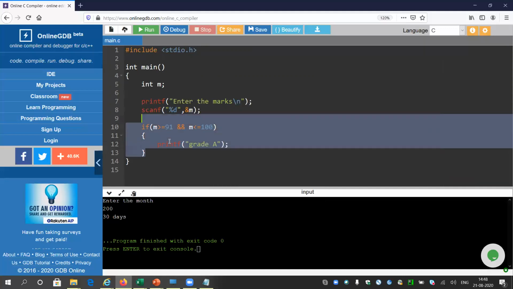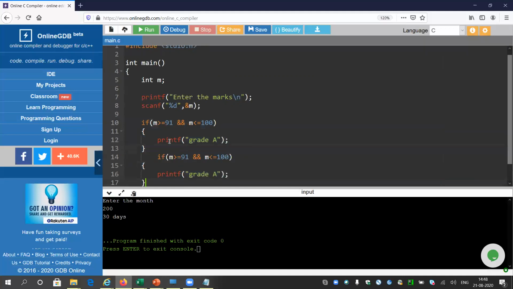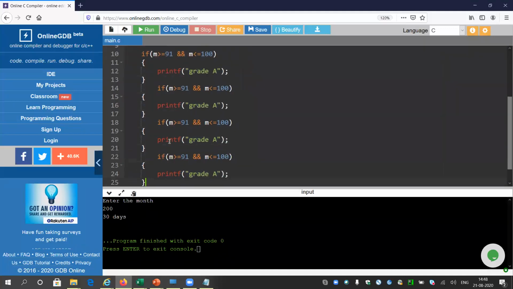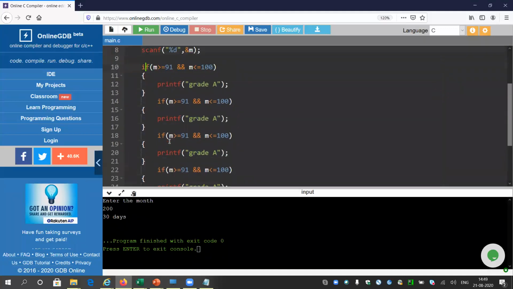Okay. So I will explicitly give all the conditions here. Let me correct this one.